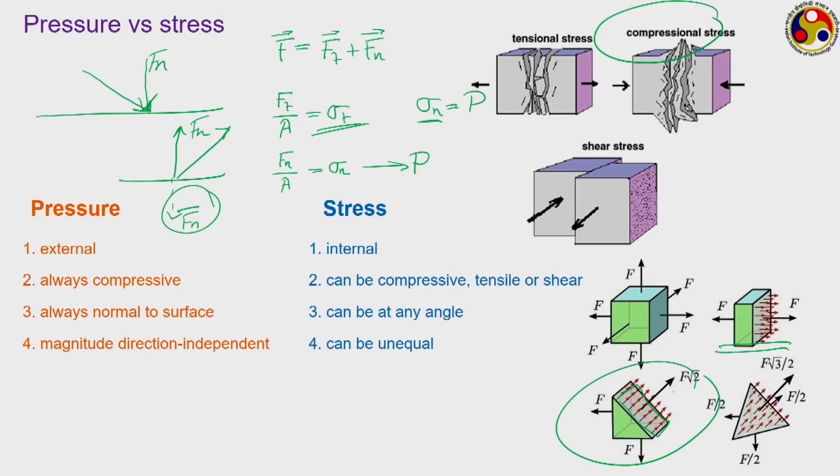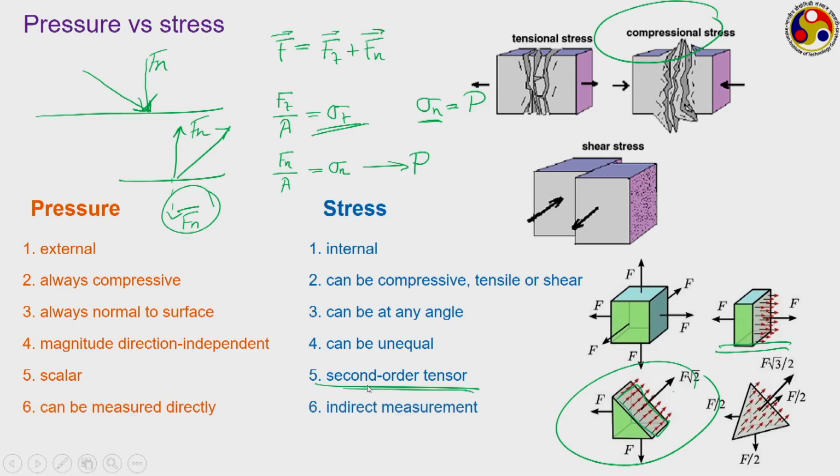However, stress is not a vector. Its magnitude can be unequal, that is, at the same point stress in different directions can be different, and that is why it is not a vector, it is actually a second order tensor, whereas pressure is a scalar which can also be viewed as a zeroth order tensor. And now pressure can be measured directly, which we are going to learn in this course, but what about stress?